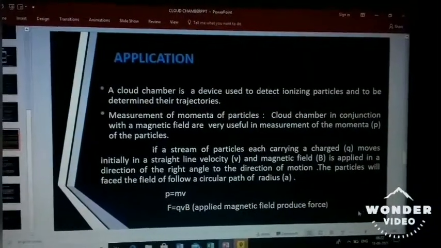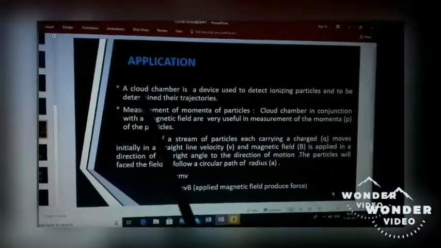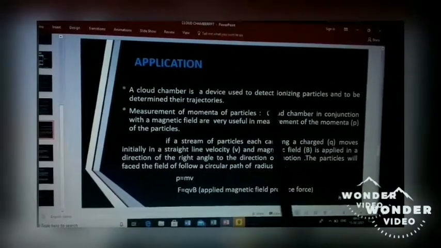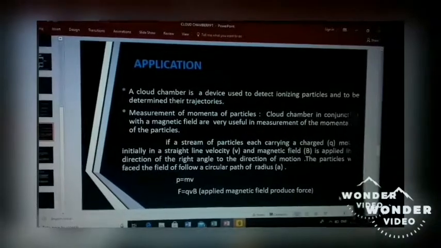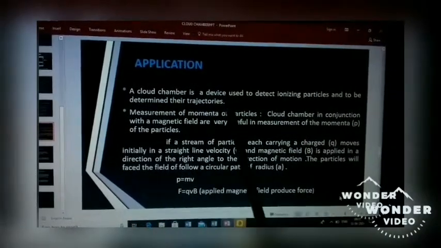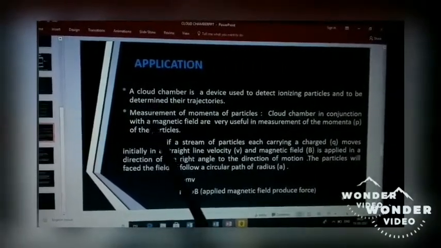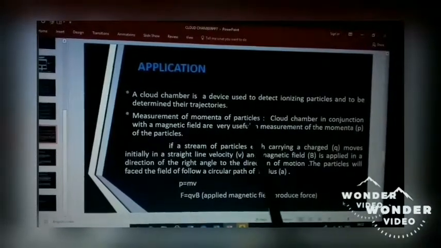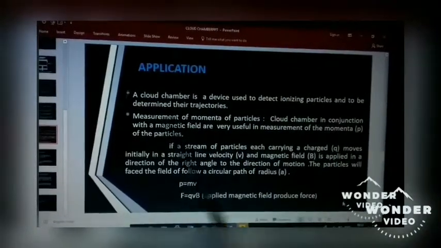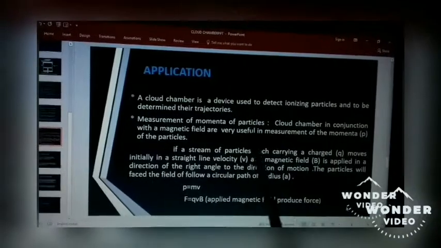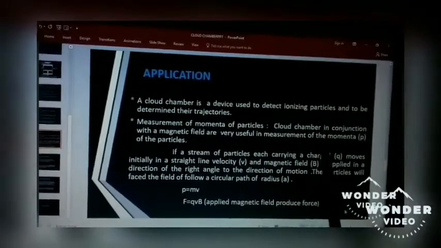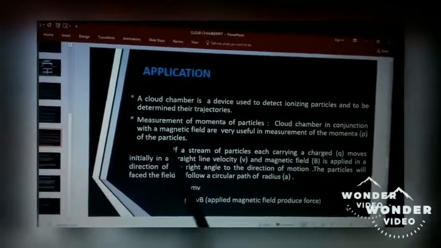Now, applications. A cloud chamber is a device used to detect ionizing particles and to determine their trajectories. Measurement of momenta of particles. Cloud chamber in conjunction with a magnetic field is very useful in measurement of the momenta p of the particles.